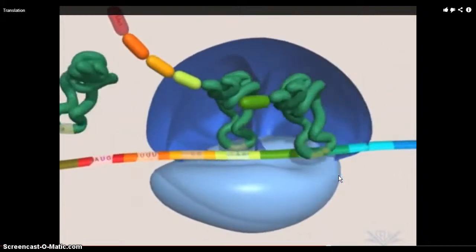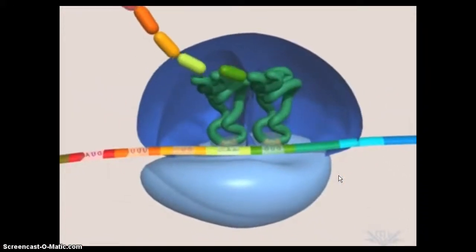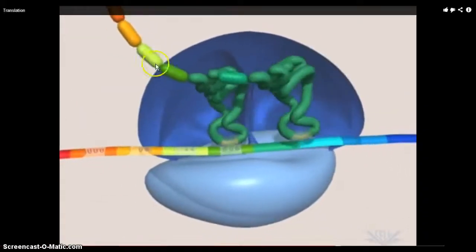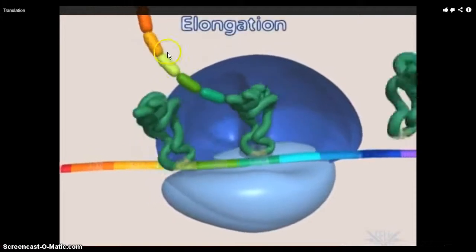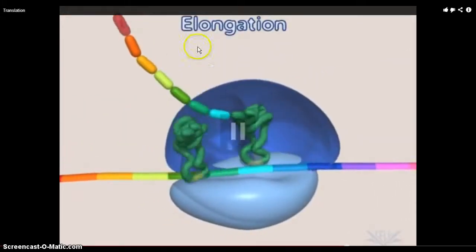Just watch. These jelly beans are amino acids. Elongation is the process of a protein being produced. It's a chain of amino acids getting longer. Elongation. When you're making a chain of amino acids.